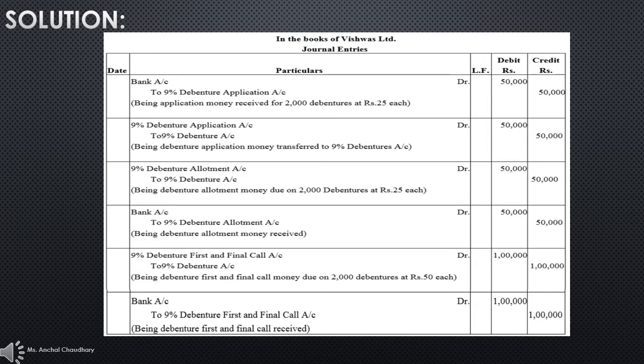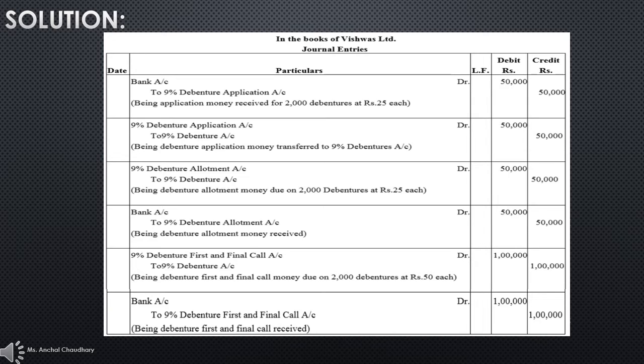Next journal entry is 9% debentures allotment account debit to 9% debenture account when your allotment money is due, that is rupees 50,000. Fourth is your bank account debit to 9% debentures account when you receive the allotment money. So as the question says that allotment and first and final call, all the amount has been received by the company on the due date, whatever the date is mentioned there.